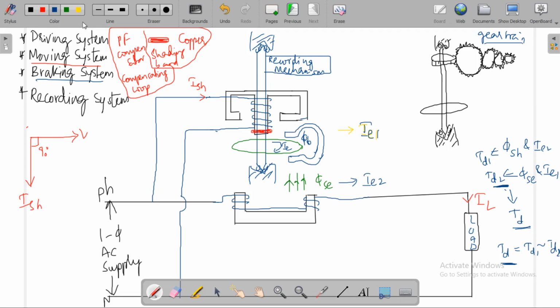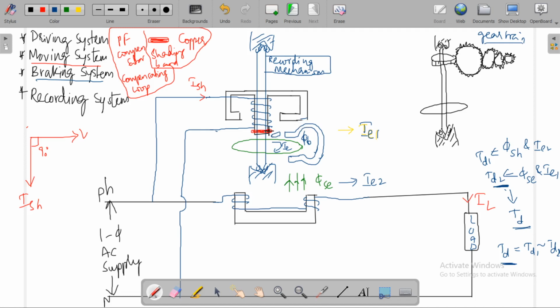Here we place a short circuited loop for light load adjustment.